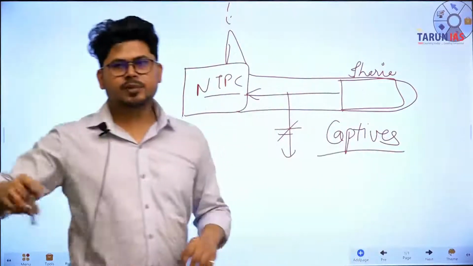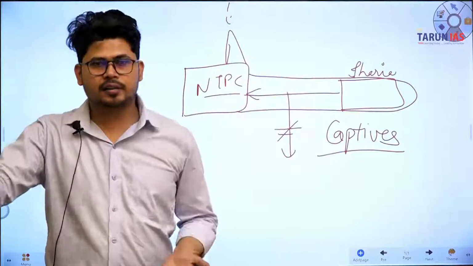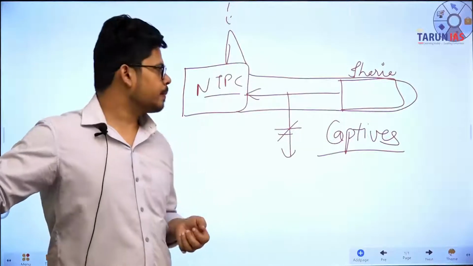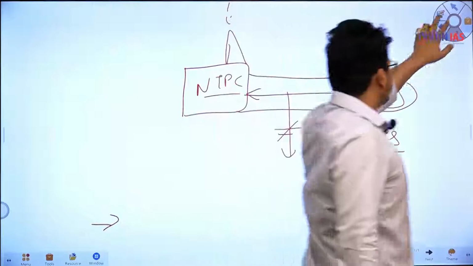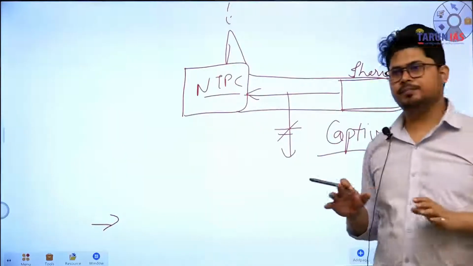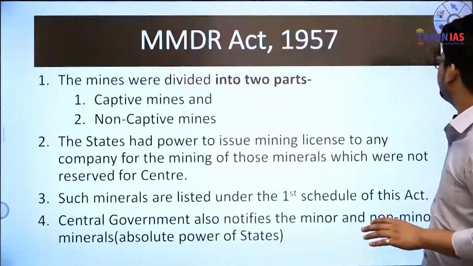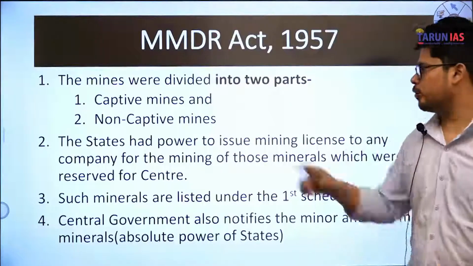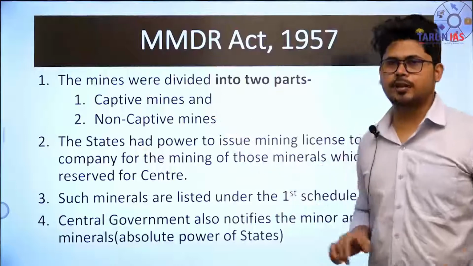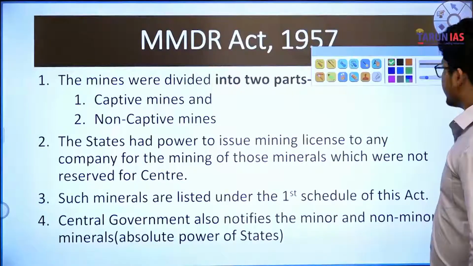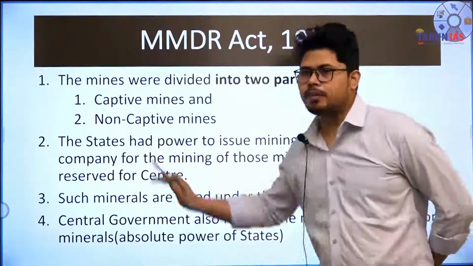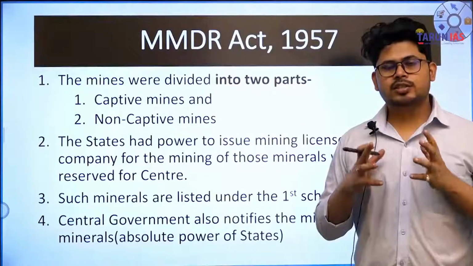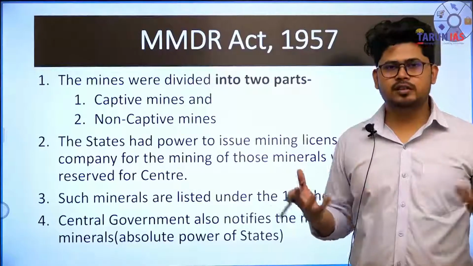मतलब ऐसी mines जहाँ से आप normally extract करके mineral ore को open market में auction करते हो या बेचते हो जो भी. तो in the Mines and Minerals MMDR Act 1957, there was a classification of mines into two parts. The first one was captive mines, the second one was non-captive mines. Now, second very important point is the states had power to issue mining license, because the states are the owners of the minerals within their state boundaries.